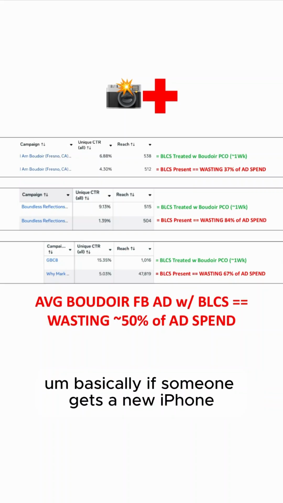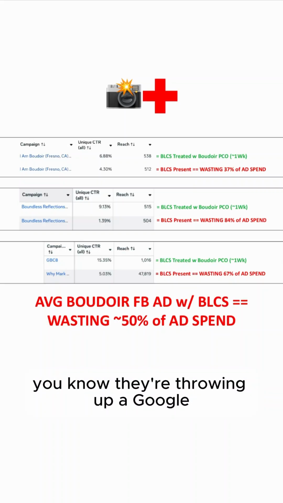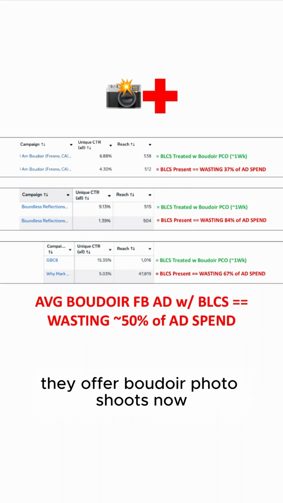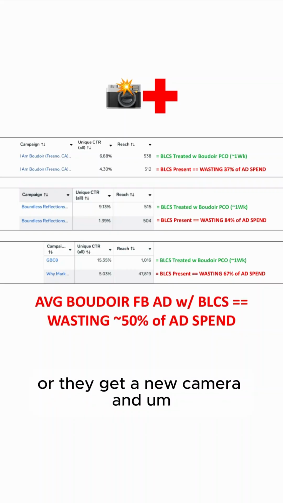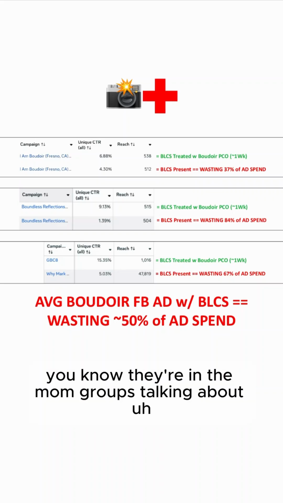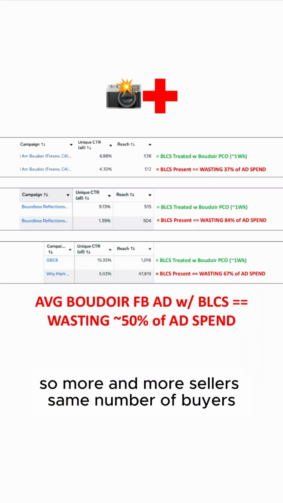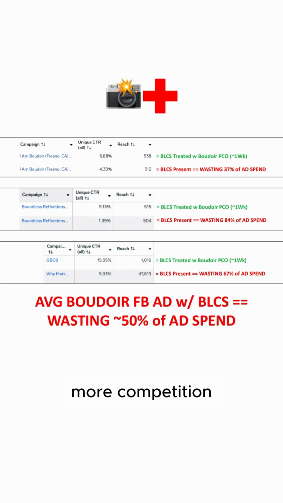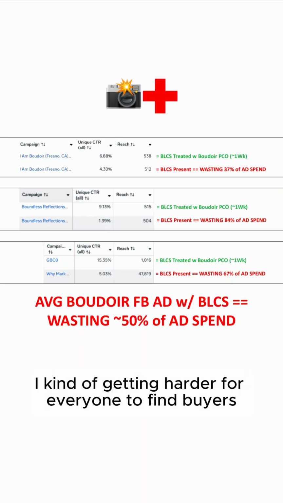Basically, if someone gets a new iPhone, they're throwing up a Google My Business profile saying they offer Boudoir photo shoots now, or they get a new camera, and they're in the mom groups talking about how they shoot boudoir now. So more and more sellers, same number of buyers, more competition, kind of getting harder for everyone to find buyers.